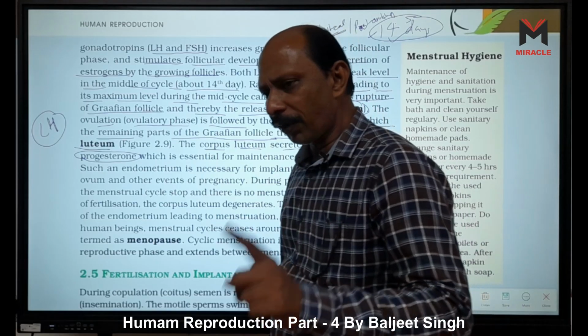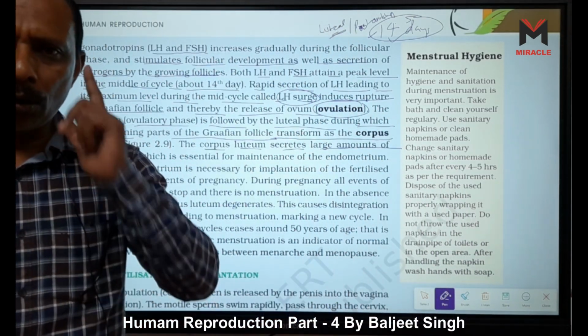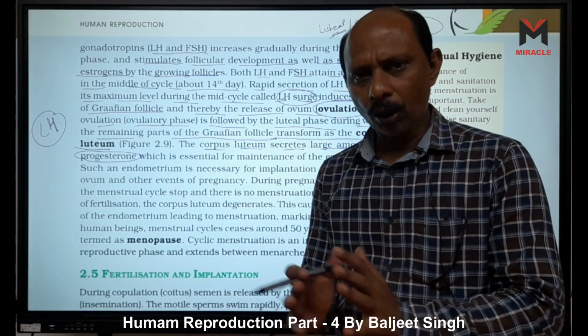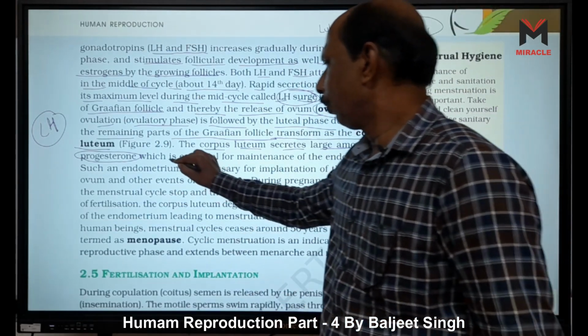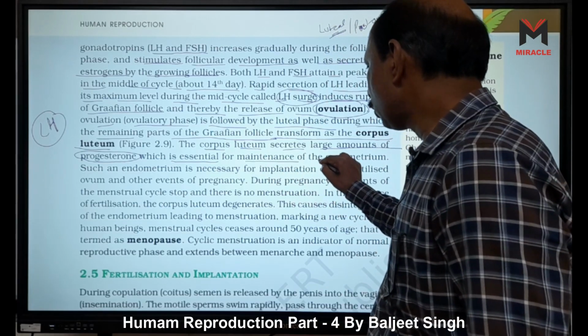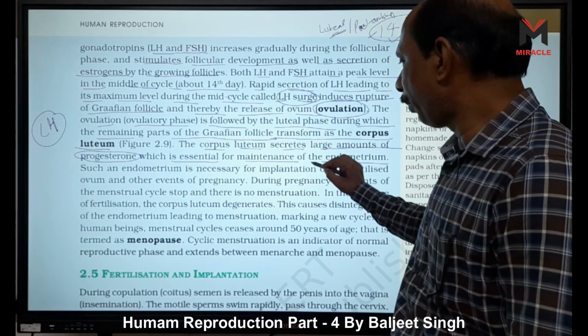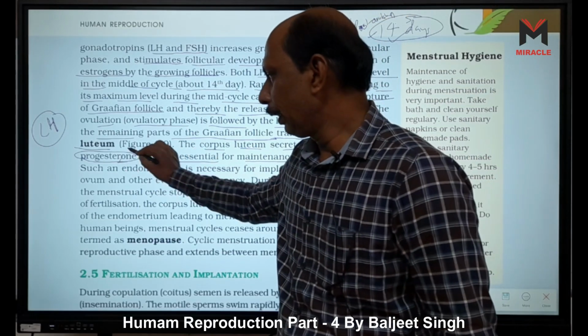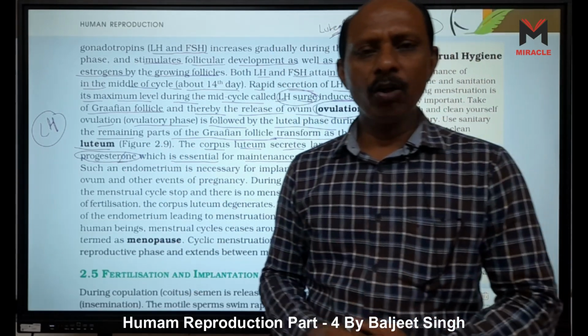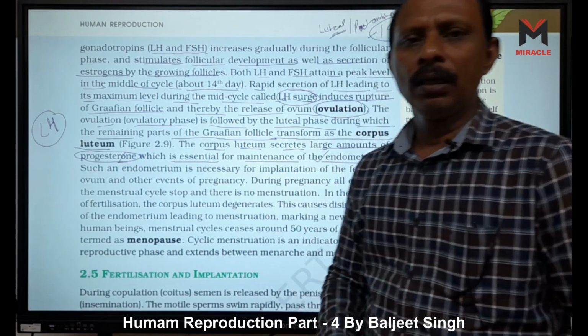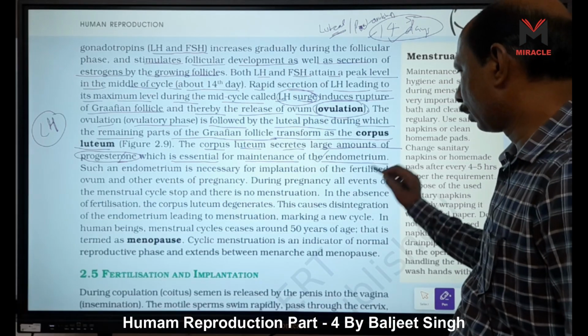And what is the function of progesterone? It stimulates the growth of the endometrium, which is essential for maintenance of the endometrium. Why the endometrium? Because this hormone prepares the endometrium for implantation, right? That's why progesterone is also called the pregnancy hormone.